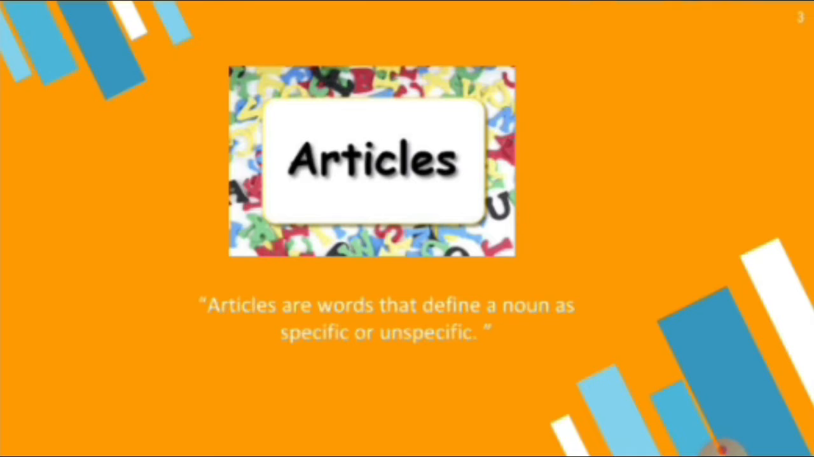First we have to know the definition of articles. Articles are words that define a noun as specific or unspecific. First we have to know what a noun is, and we know all about nouns: a noun is nothing but the name of a place or person or thing. So articles are the words which define a noun as specific or unspecific, either plural or singular. So articles indicate nouns, right? When we go through the examples of the articles, definitely it will become very easy to understand.